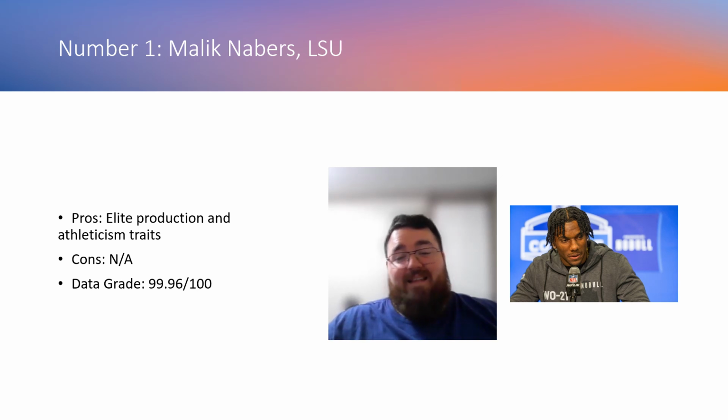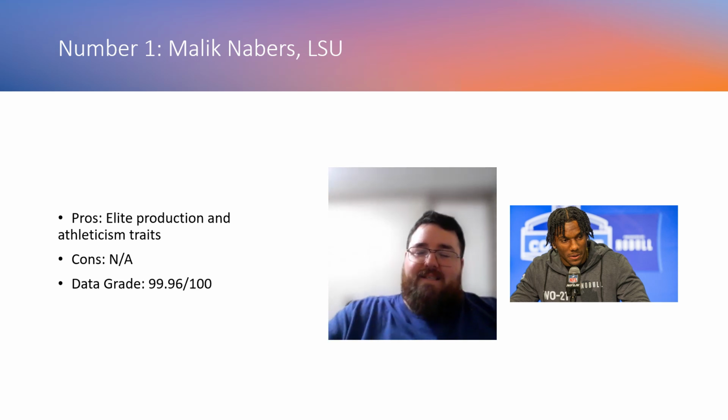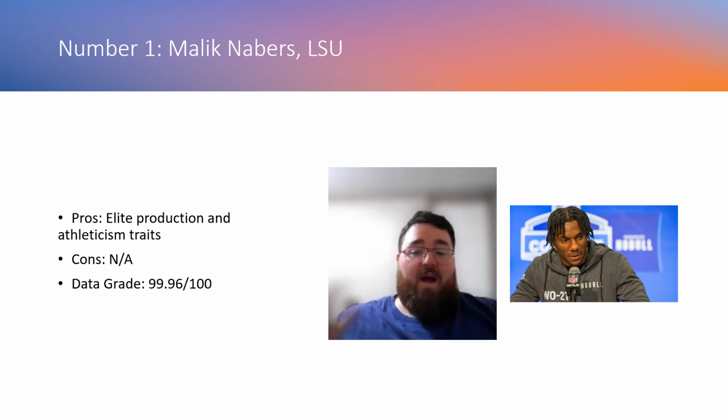That is not that big of a difference in terms of that data point. But at the same time, he still is number 1. If you just base it on who tested the best based on data, it's Malik Neighbors.